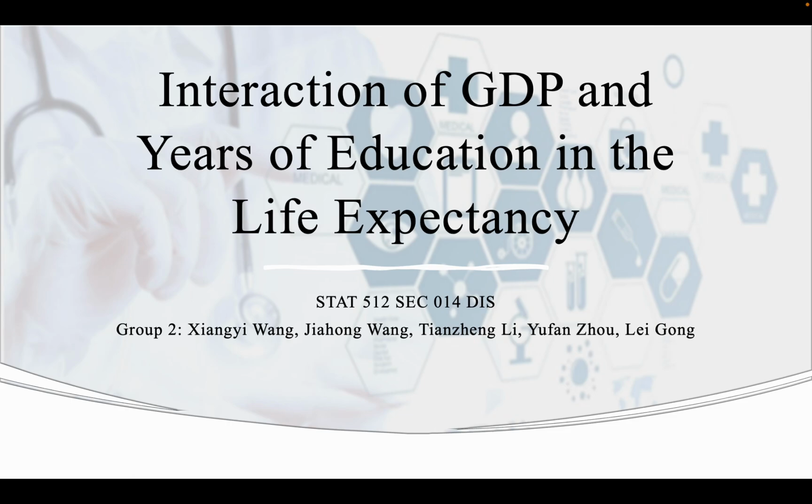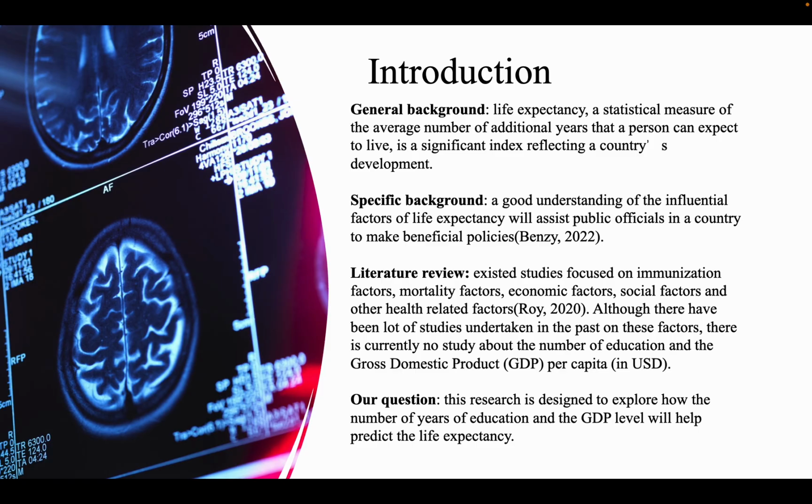In this video, we will introduce our project about life expectancy influential factors. Life expectancy is a significant index reflecting a country's development. A good understanding of the influential factors of life expectancy will assist the public officials in a country to make beneficial policies. Existing studies focus on immunization factors, mortality factors, economic factors, social factors, and other health-related factors.